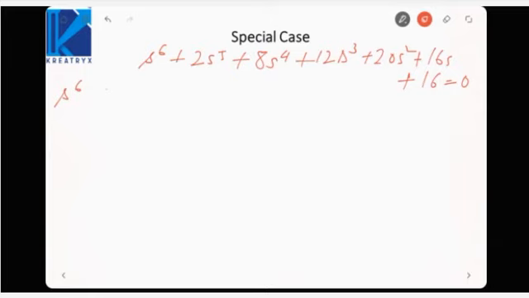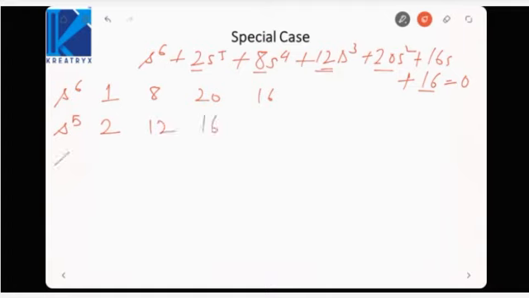S6 row would be 1, then another even power 8, then even power 20, then this 16. S5 would be 2, then 12, then 16.